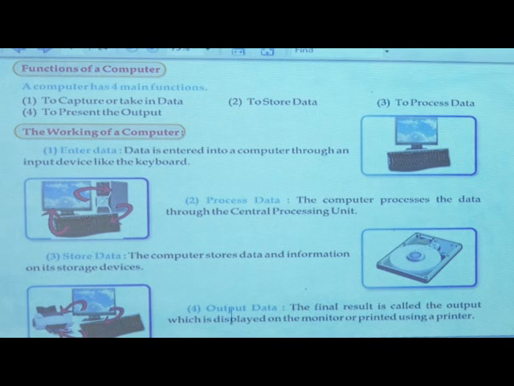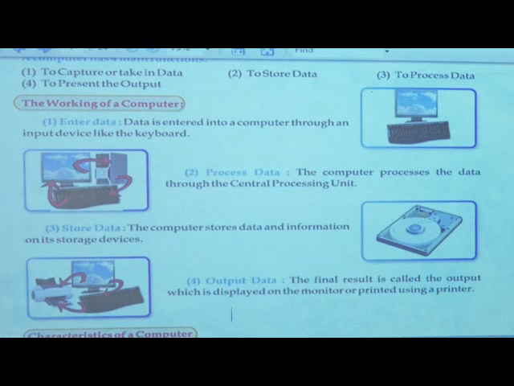Again, where is the floppy disk? In the CPU. Where is the hard disk? In the CPU. And what is the use of the hard disk? Hard disk is useful for storing the data. It takes the data from the keyboard and gives it to the CPU, and it's stored in a hard disk. And again this CPU can give output to the monitor, and monitor displays our output.